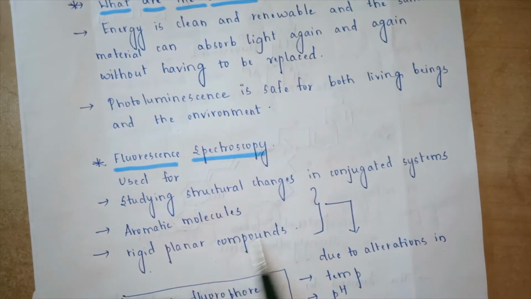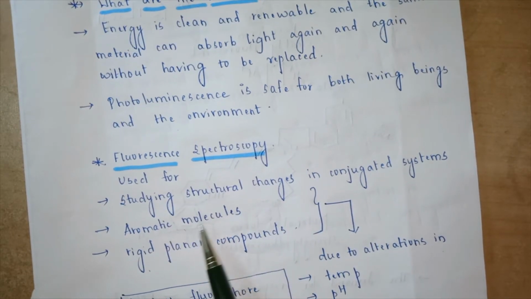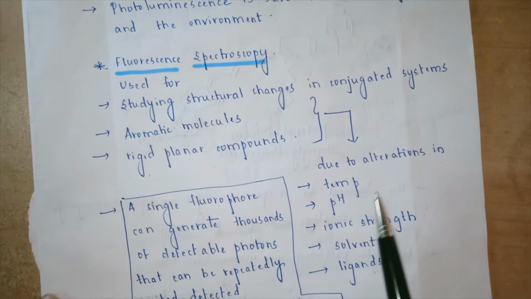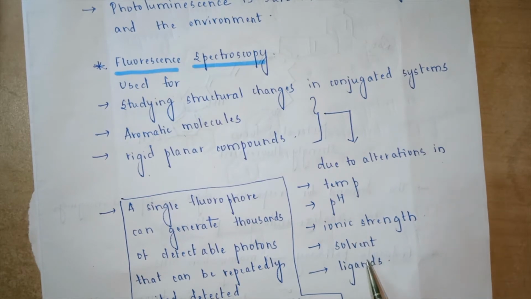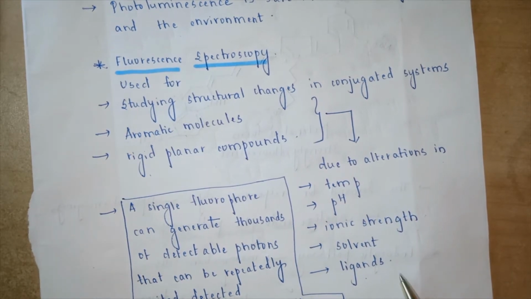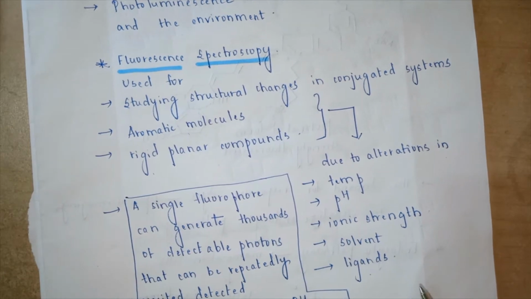Now why do all these systems get affected? This is because of alterations in temperature. It can be alteration in the pH, alteration in the ionic strength, alteration in the solvent, or alteration in the ligand. This is what we will be learning in terms of variables affecting the fluorescence phenomenon.